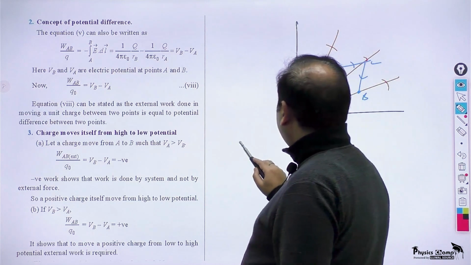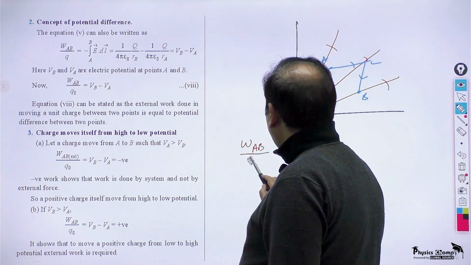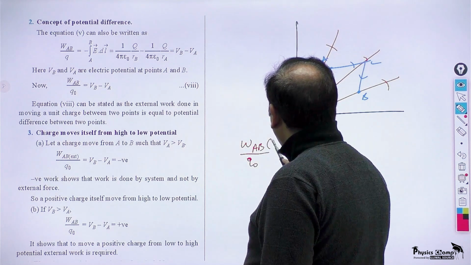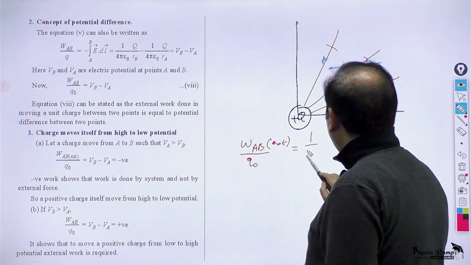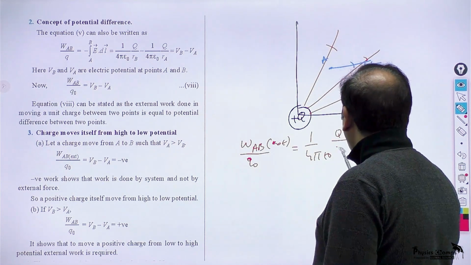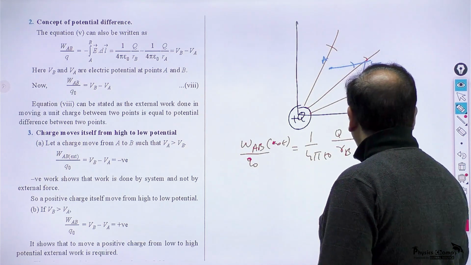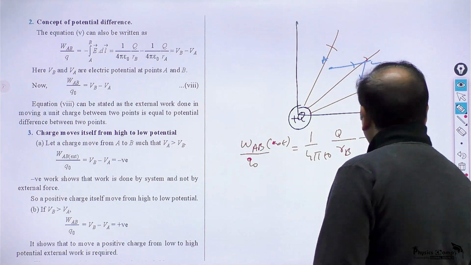We have just done the work done to move from A to B per unit charge by the external force will be 1 by 4 pi epsilon naught Q by RB minus 1 by 4 pi epsilon naught Q by RA.